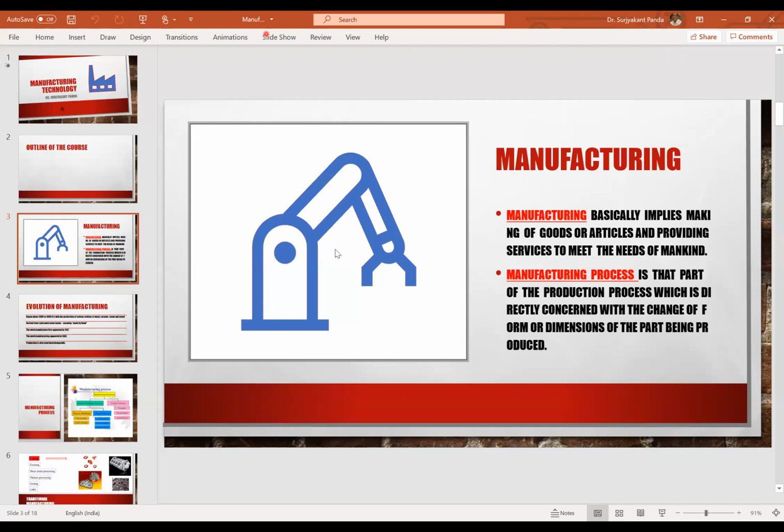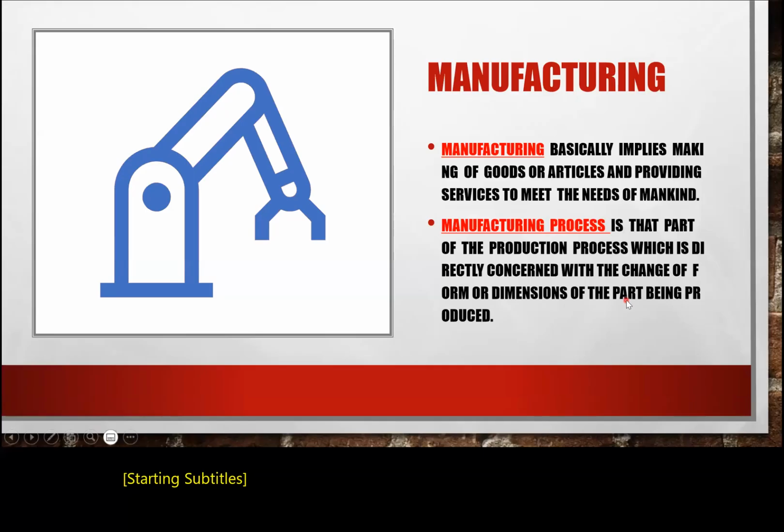So see here, what is manufacturing? Manufacturing means making of goods or articles and providing services to meet the needs of mankind. The manufacturing process means that part of the production process which is directly concerned with the change of form or dimension of the part being produced.